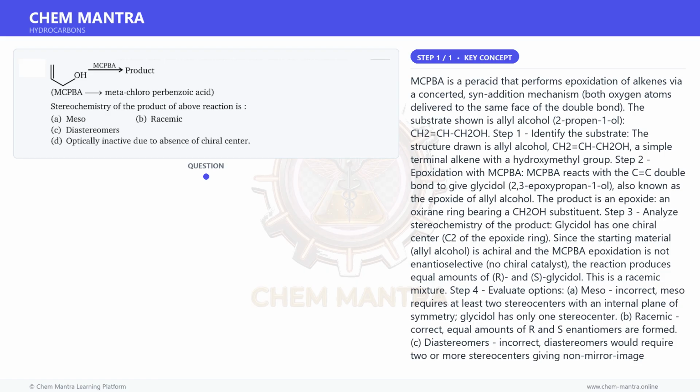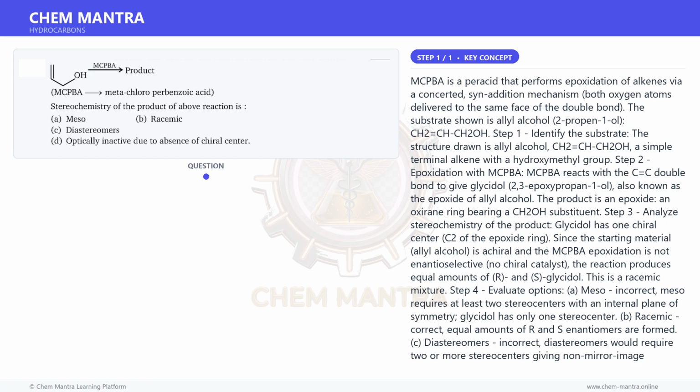Glycidol has one chiral center, C2 of the epoxide ring. Since the starting material, allyl alcohol, is achiral and the mCPBA epoxidation is not enantioselective, with no chiral catalyst, the reaction produces equal amounts of R and S glycidol. This is a racemic mixture.